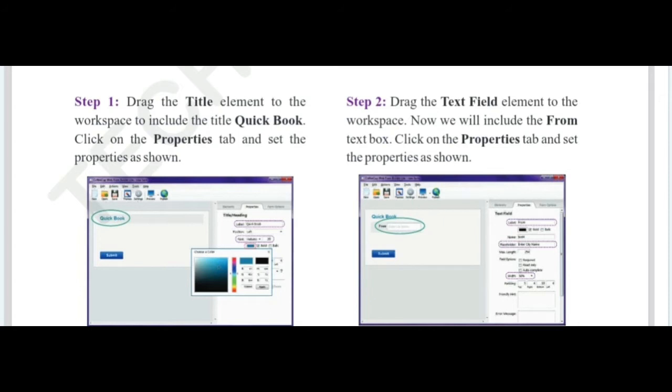Step 4. Drag the date field element to the workspace. Click on the properties tab and set the properties as shown. Clear? So we have created controls up to date. Step 5. Next step. Drag the drop down element to the workspace to include the class field. Click on the properties tab and set the properties as shown. So we have created the class column. We have to set properties for the class control. So like that you have to create all the controls.